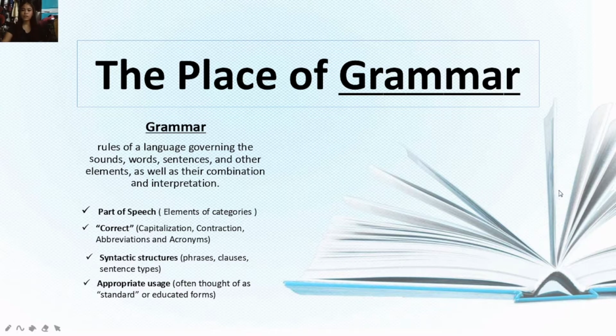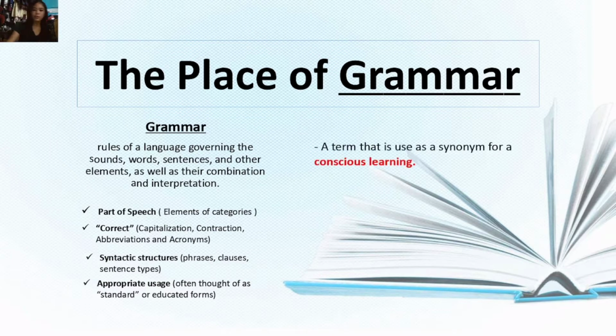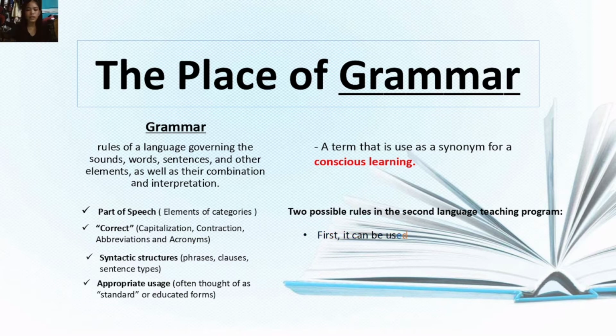However, let's go back to our main topic, the place of grammar. So this one is a term that is used as a synonym for conscious learning. So when we hear the word conscious learning, as I have said, it is really connected to how we consciously use the syntactic rules and how we are aware of using our sentence structure. So it is about correctness when we talk about conscious learning.